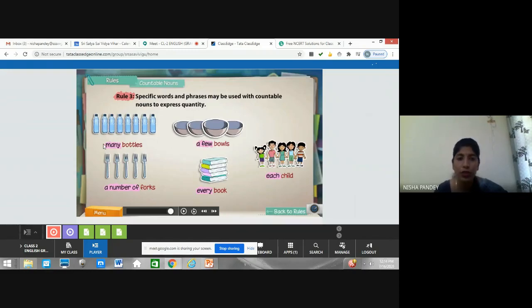See, children, we can use the countable noun bottles here. If so many are there and we don't want to count somehow, we say many bottles are kept there. Okay, a number of folks. Suppose we have not counted folks, but they can be counted. These are countable nouns. So we can say a number of folks. Many books are there. We say every book is covered. Right, now a few bowls. These are some special phrases we use to represent countable nouns. Each child has finished their homework or something like that, right? Okay, let's see further.